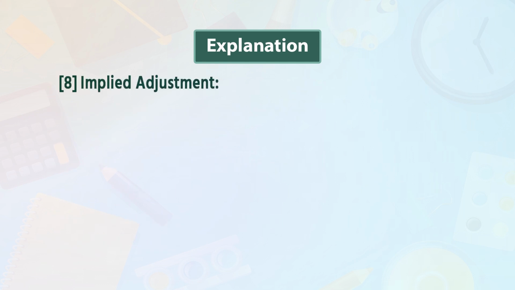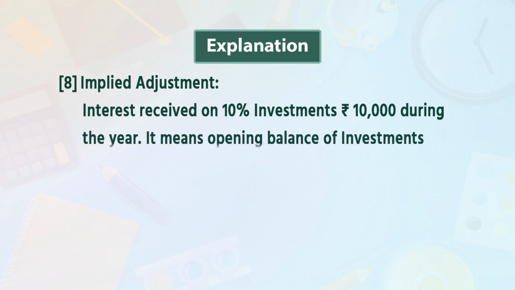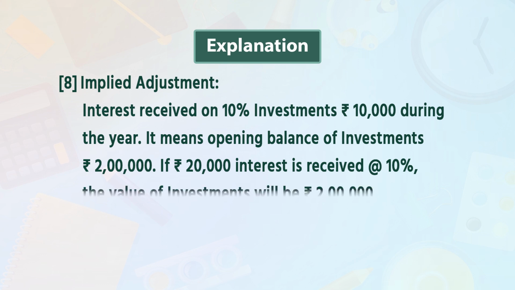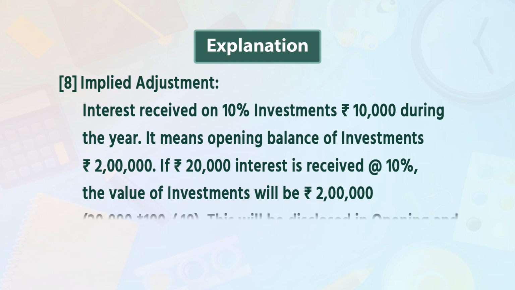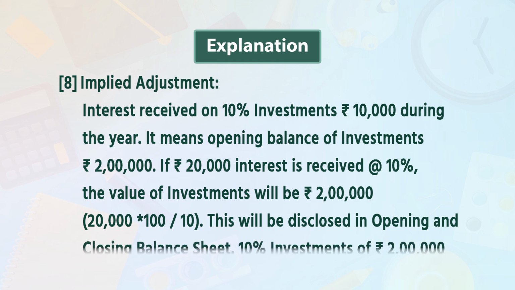Point 8: implied adjustment. Interest received on 10% investment, rupees 20,000, during the year. It means the opening balance of investment is rupees 2 lakh. If rupees 20,000 interest is received at 10%, the value of investments will be rupees 2 lakh, which means 20,000 into 100 divided by 10. This will be disclosed in the opening and closing balance sheet: 10% investment of rupees 2 lakh.